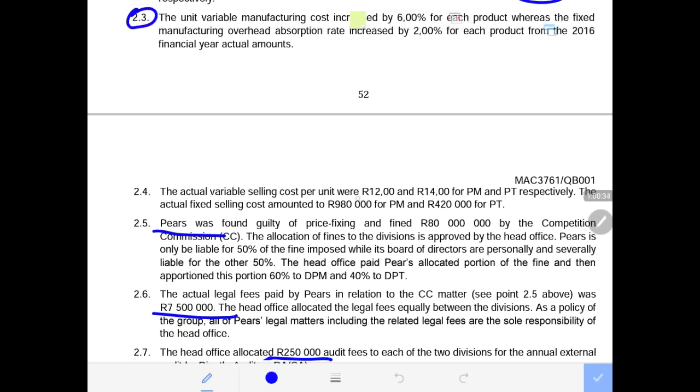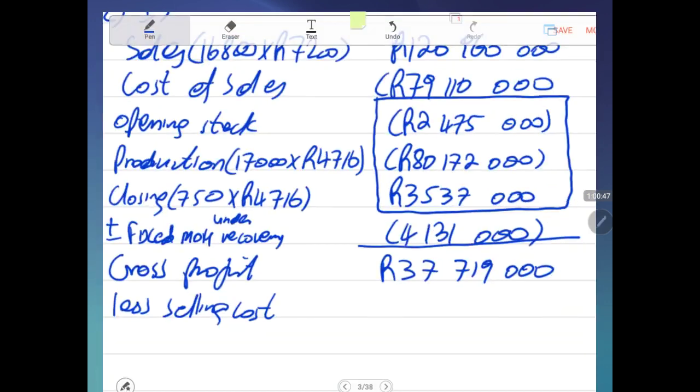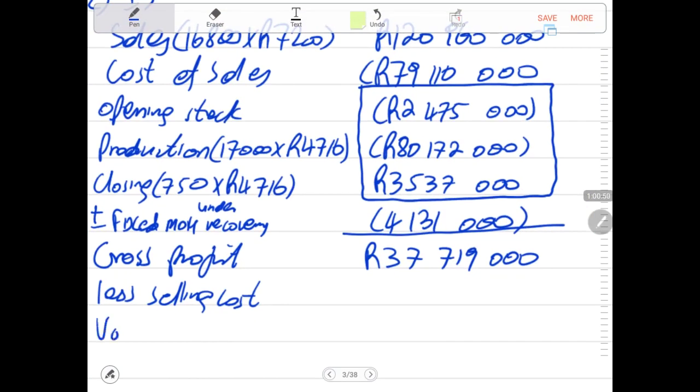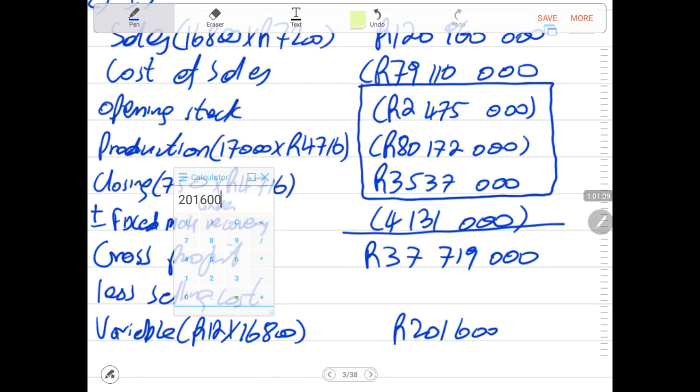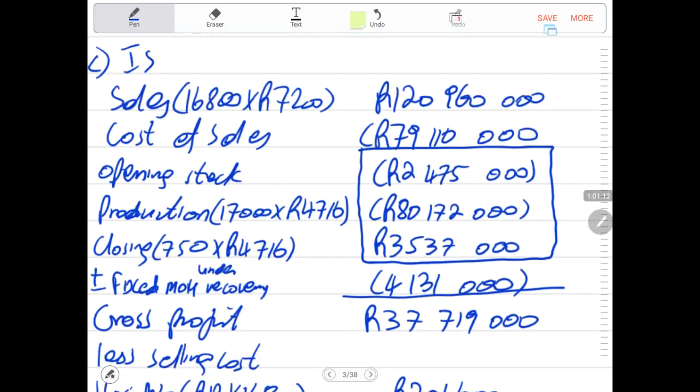Yes, selling cost was 12 Rand per unit, and the fixed one was 980,000. 980,000 is the fixed for the mobile division. 12 Rand is per unit. So let us look at the variable aspect, which is 12 Rand. For every unit that we sell, 12 Rand times 16,800. We get 201,600.